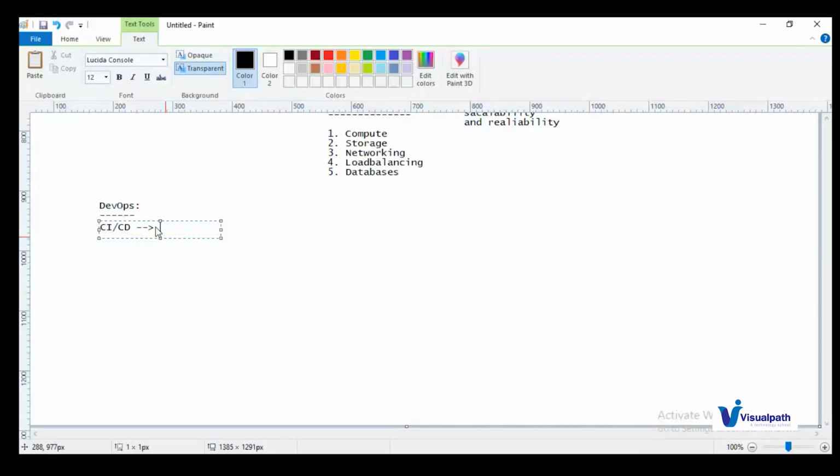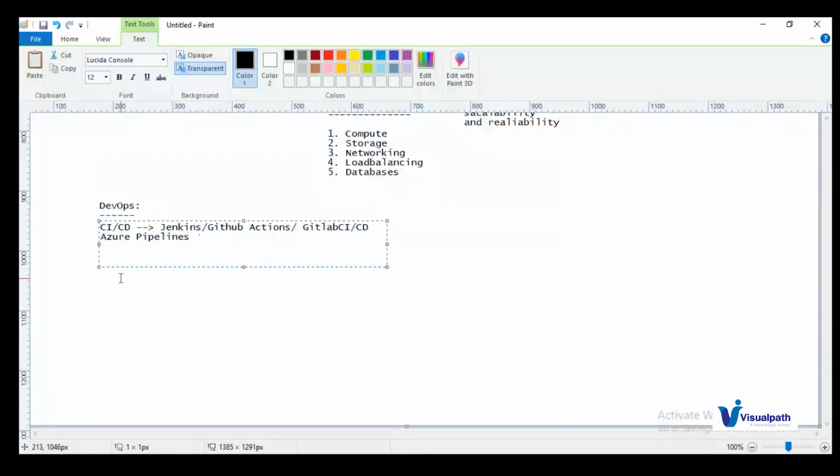Everyone knows about Jenkins, right? Jenkins is one of the tools where we can perform CI/CD operations. And GitHub Actions and GitLab CI/CD, these are the different tools we have to perform this. Whereas in Azure, you will get a different tool for this. Not a different tool, it performs the same operations, CI/CD. The tool name is Azure Pipelines. We can achieve the CI/CD practice, continuous integration and continuous delivery, with the help of Azure Pipelines as well.